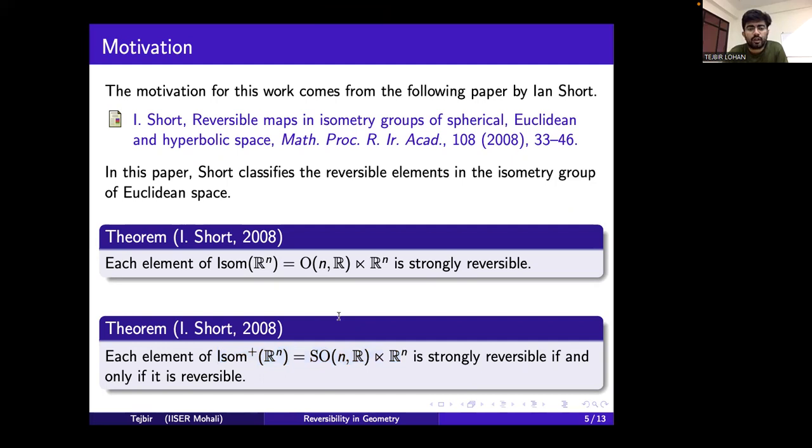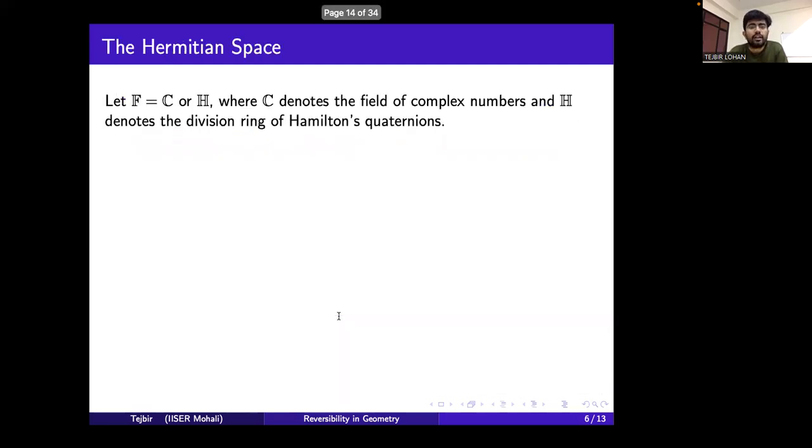Now, a natural problem to ask is this: what will be the corresponding result if we consider the isometry group of some other metric spaces? And in our work, I have considered F-Hermitian space and discussed reversibility in their isometry groups. Let's note some terminology before stating our main results.